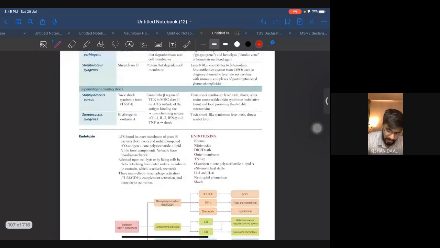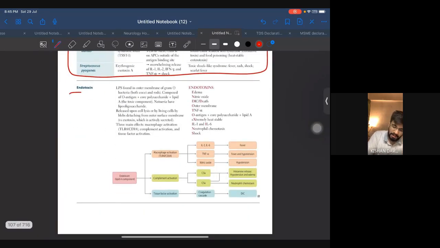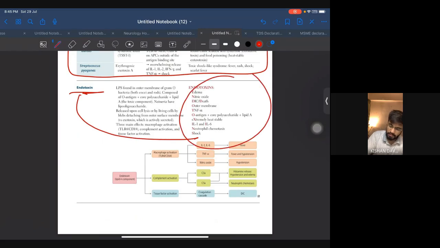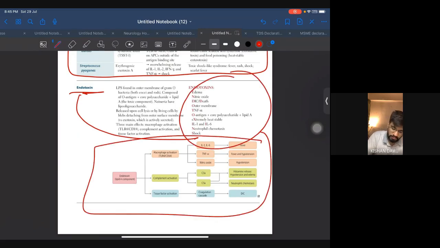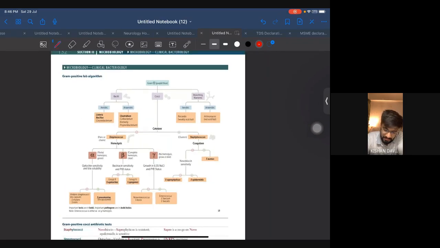All right, moving ahead. Similar over here. And do this, what is the relation of endotoxins here? Do this image. So let's just come to our first topic of microbiology. We will be starting with bacteriology and mycology, and if I get the time, I will finish parasitology also today. So let's just start. First, we'll be starting with the gram positives.